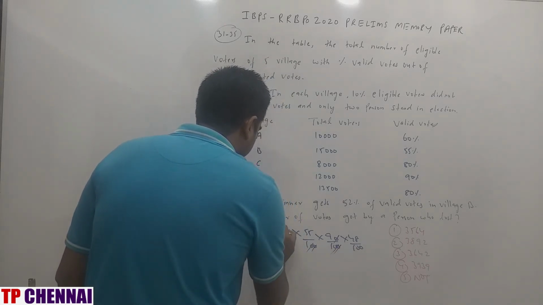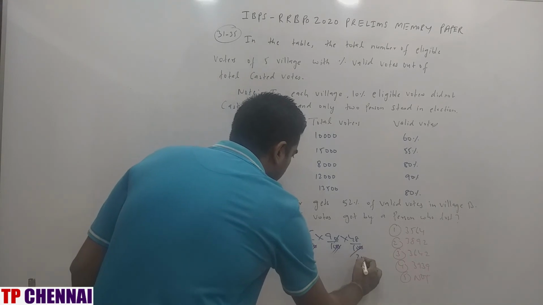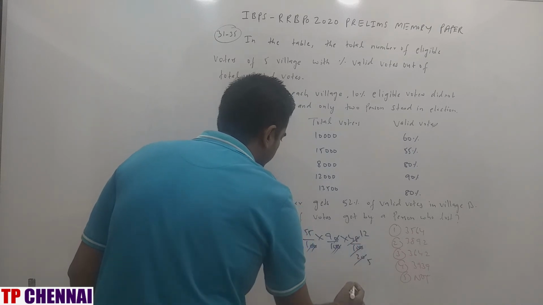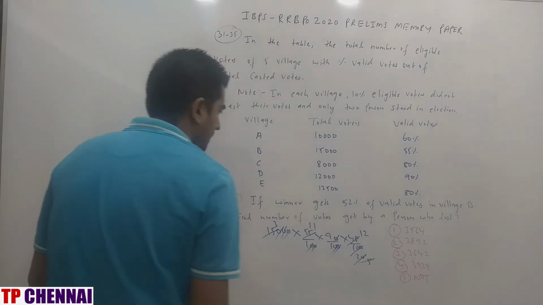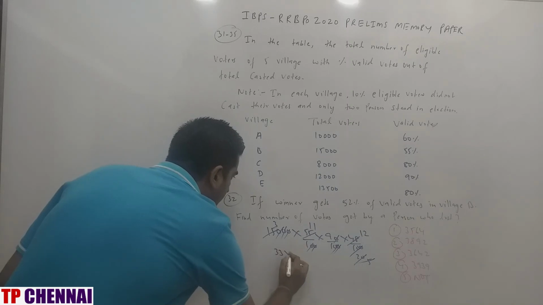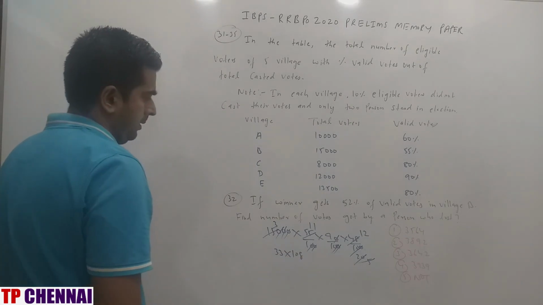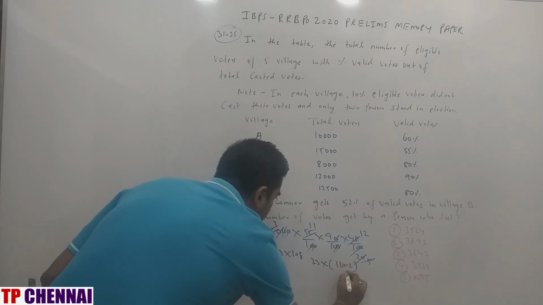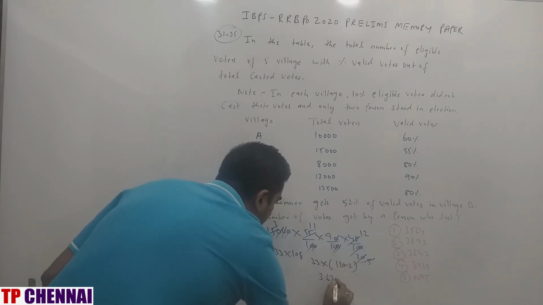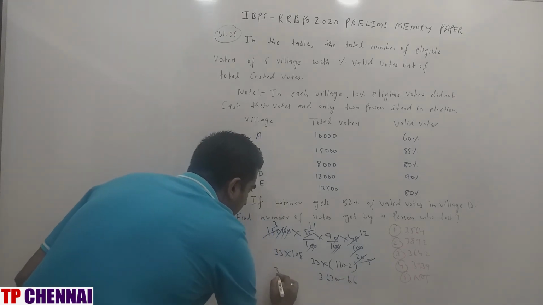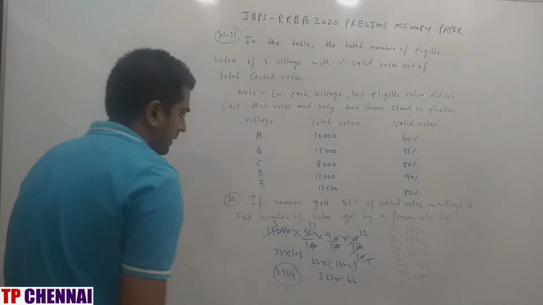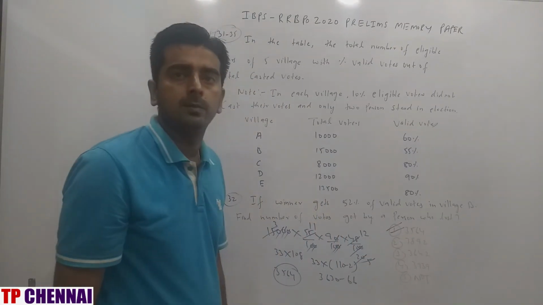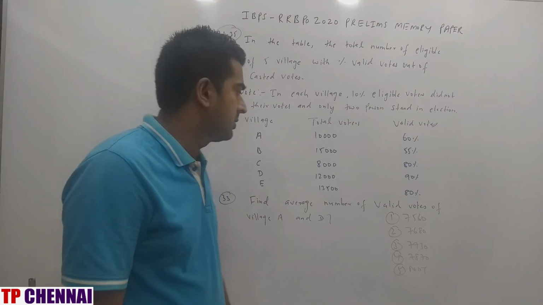And this is how much? So 5 3s are, 5 20s are, 4 5s are, 4 12s are, then 5 11s are. So 33 into 108. So this is nothing but 33 into 110 minus 2. This is 3630 minus 66. 3564 is my answer, which is the first option. So I hope you are clear with the previous question. Now we see the next one.